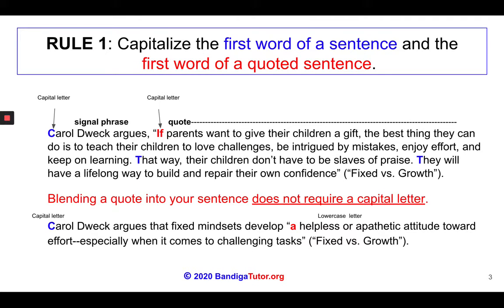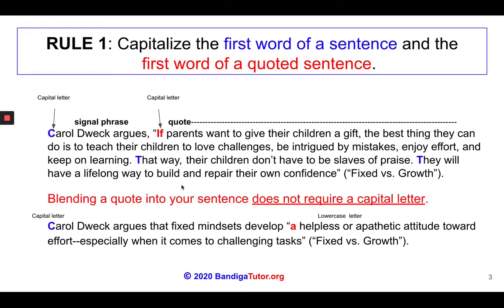Rule number 1 is to capitalize the first word of a sentence and the first word of a quoted sentence. In the first example, a signal phrase states the author of the direct quote. The signal phrase is Carol Dweck argues, comma. The direct quote then starts with a capital letter.